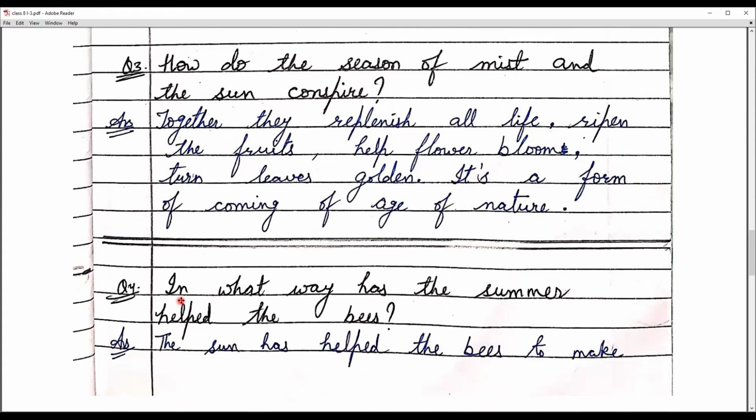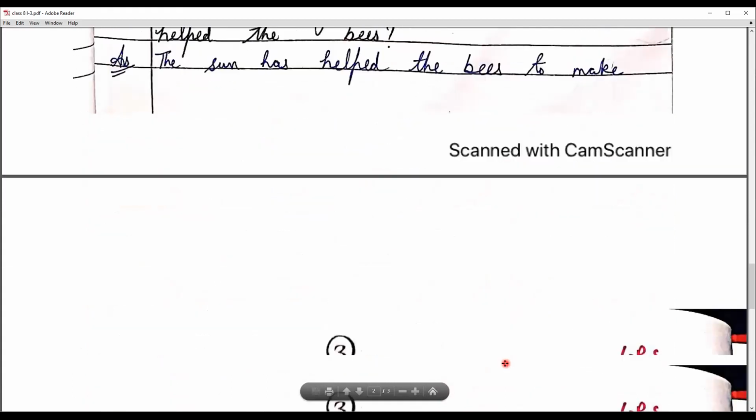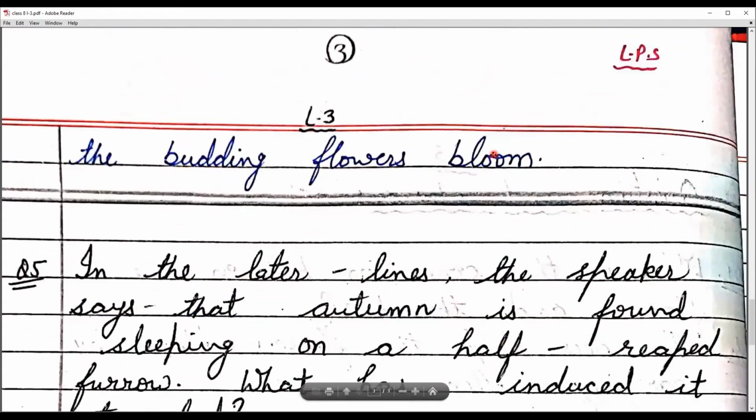Question number four is, in what way has the summer helped the bees? Okay, now the question here is, in what way did the summer help the bees? The sun has helped the bees to make the budding flowers bloom. Bud is a kind of form of flower before it blooms. Okay, so the sun is helping here. Who is helping here? The sun. Due to the sun the flower blooms.